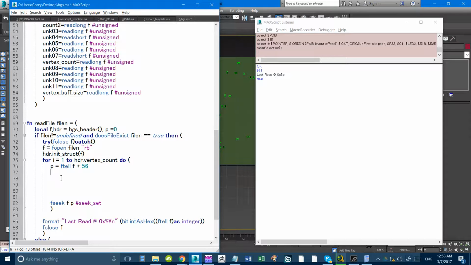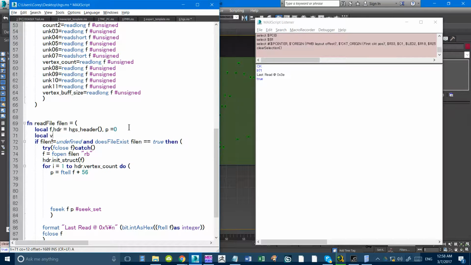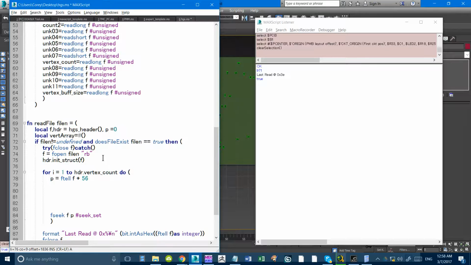Okay, so now we're gonna figure out what all this stuff is. So I'll make a vertex or a vert array, and we can initialize the array by using this value. So we can go like this, equals.